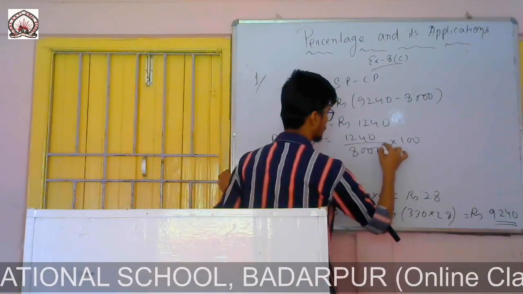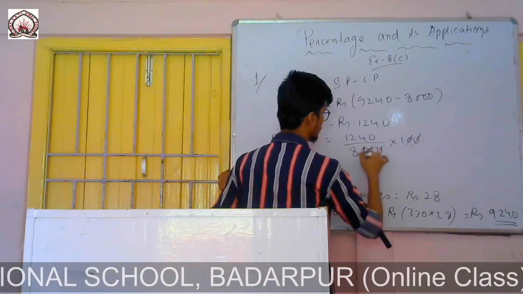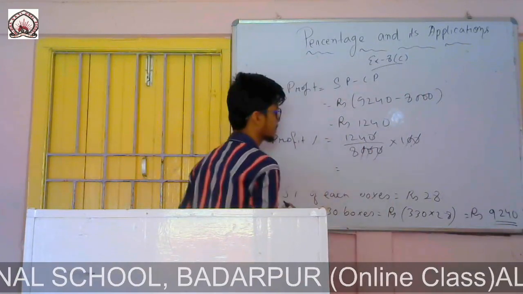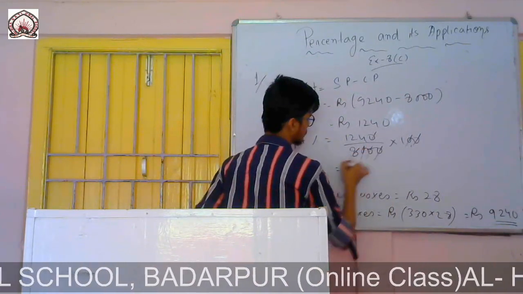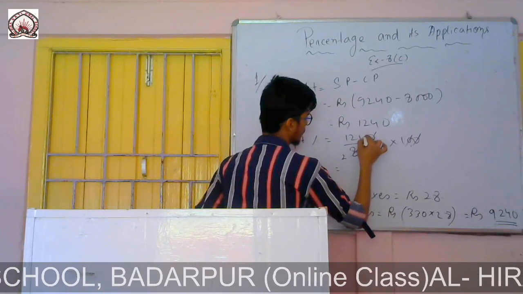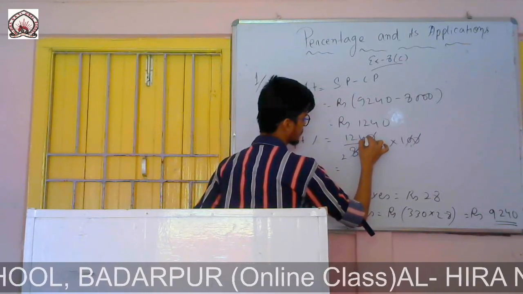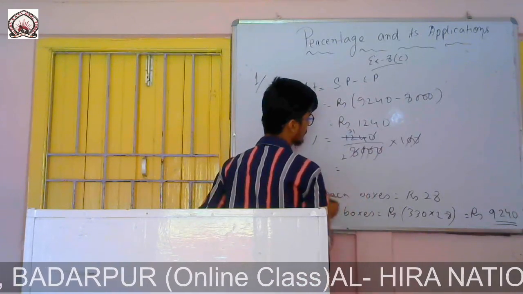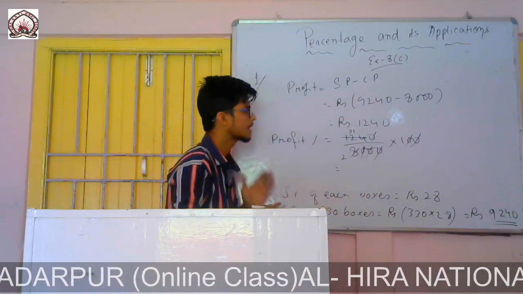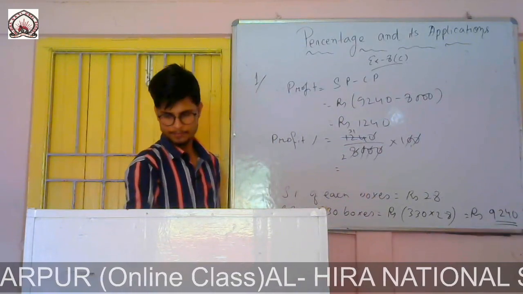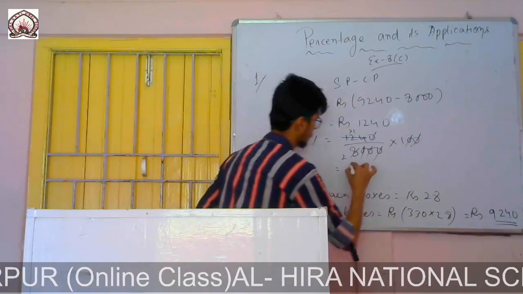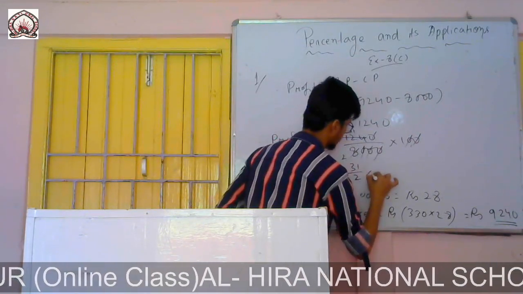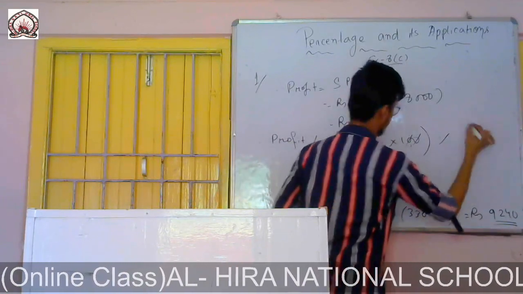So if I solve this one, 0 0 0 0, I can cancel 1 0 1 0. From here I can cancel with 4. If I cancel this one, 4 2s are 8 and 4 3s are 12 and 4 1s are 4. So 31 by 2%. You give here percentage sign.